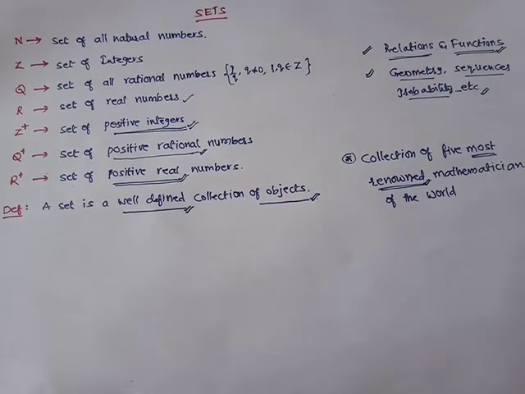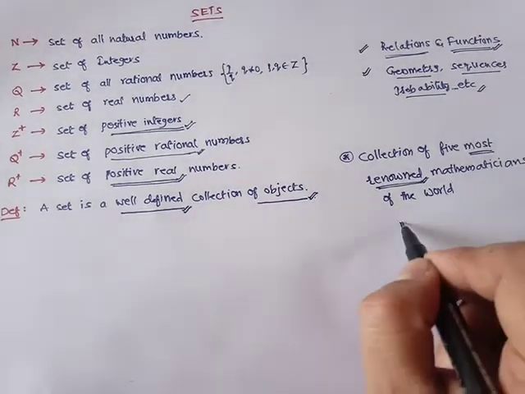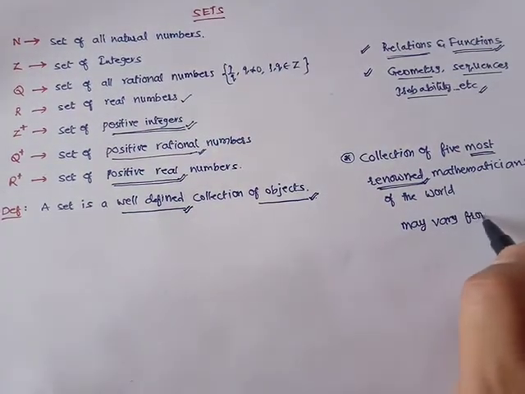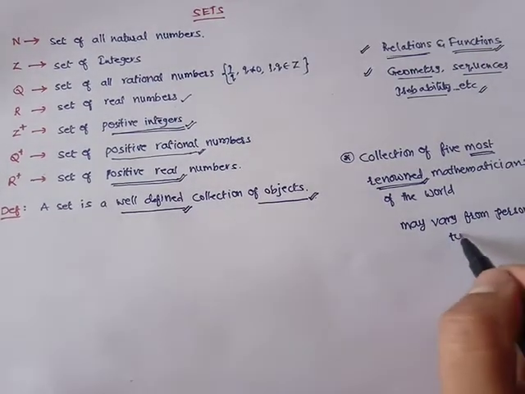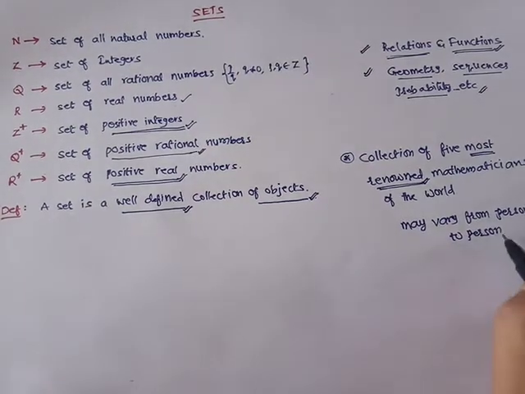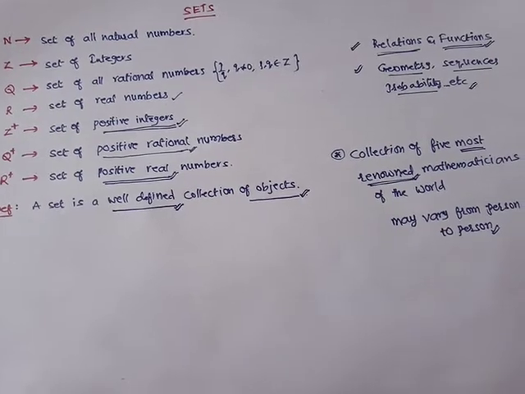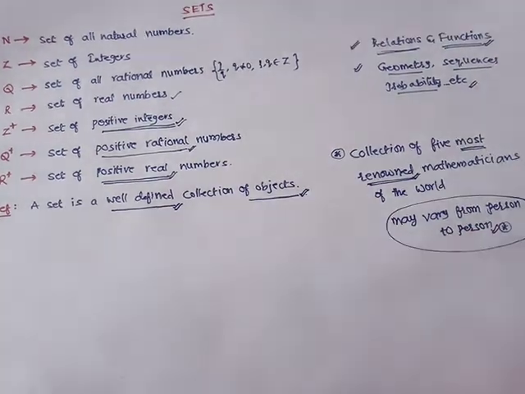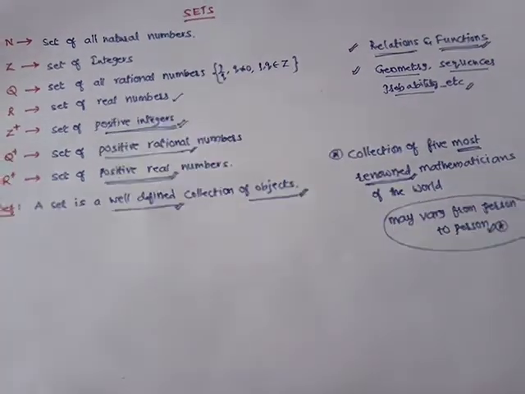Determining a mathematician as most renowned may vary from person to person, so it cannot be said to be well defined. That's why this collection of 5 most renowned mathematicians cannot be taken as a set.